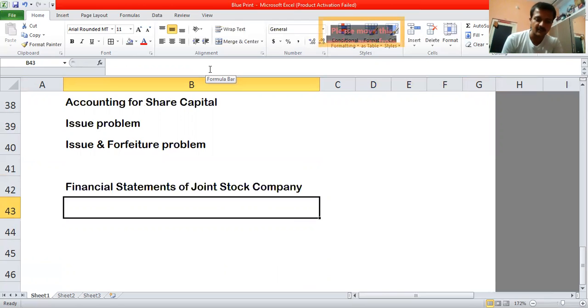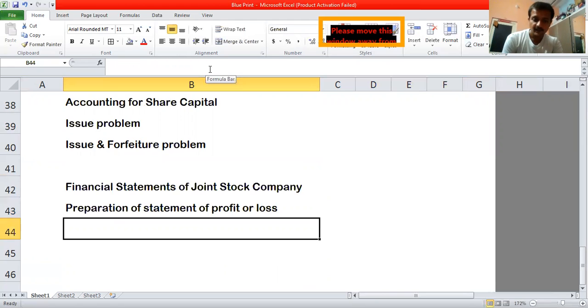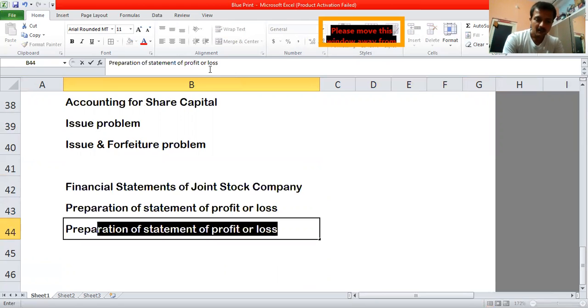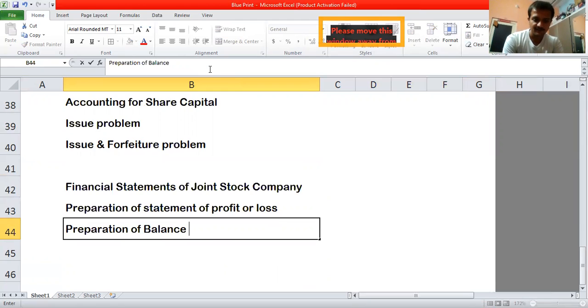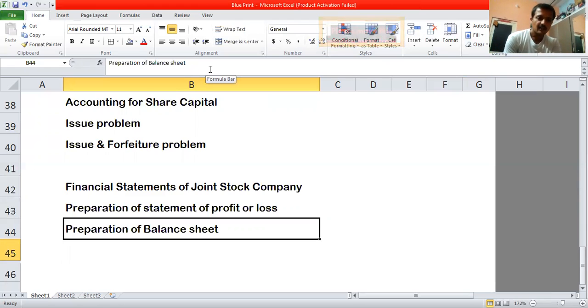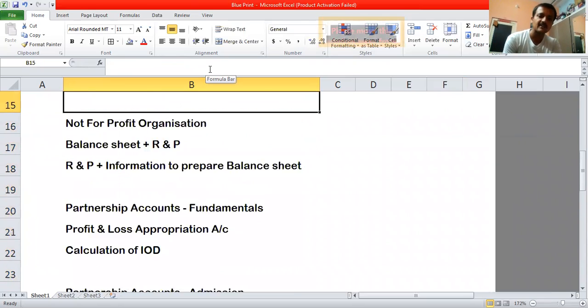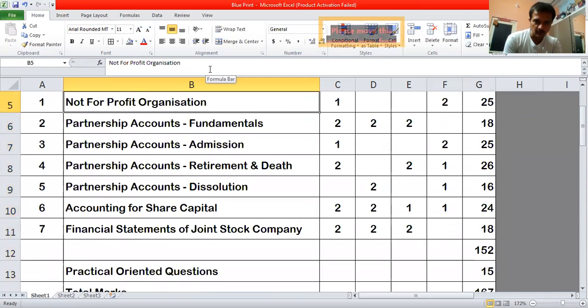One will be on preparation of statement of profit or loss, and the other one will be preparation of balance sheet. Okay, so hope this has made you clear, like how the question paper will be and what all they will be asking. This will save a lot of your efforts.